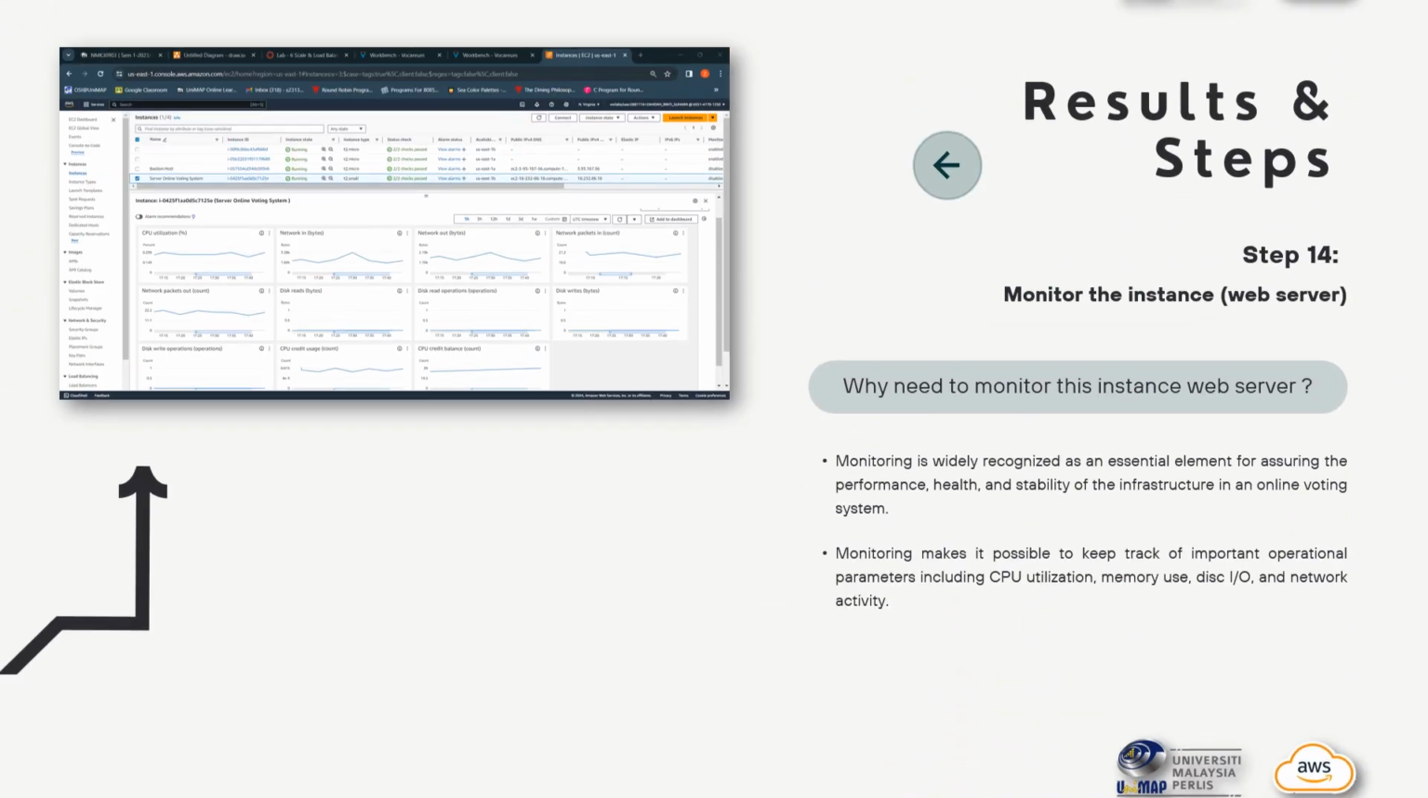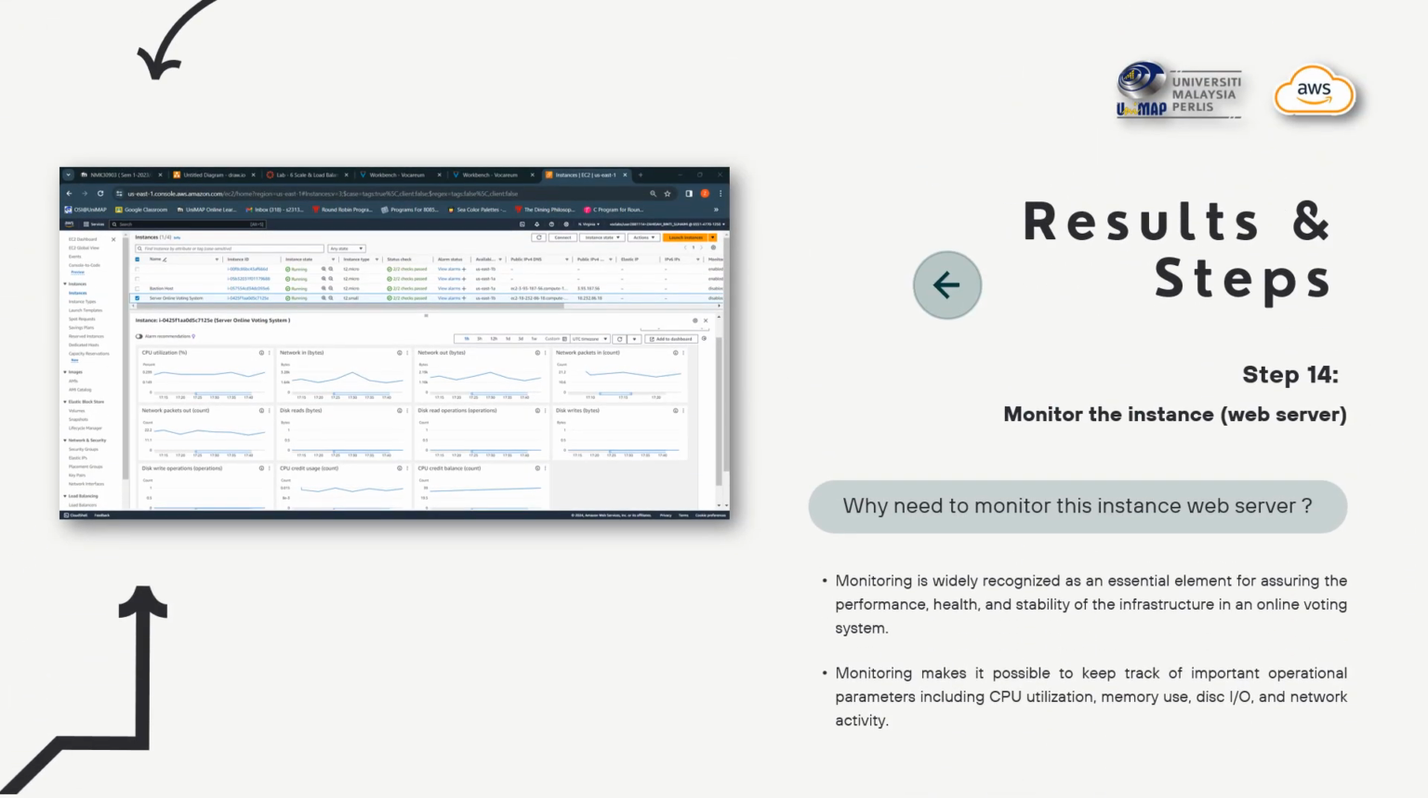Next, after we test the auto scaling, we must monitor the instance, which is the web server of the online voting system.